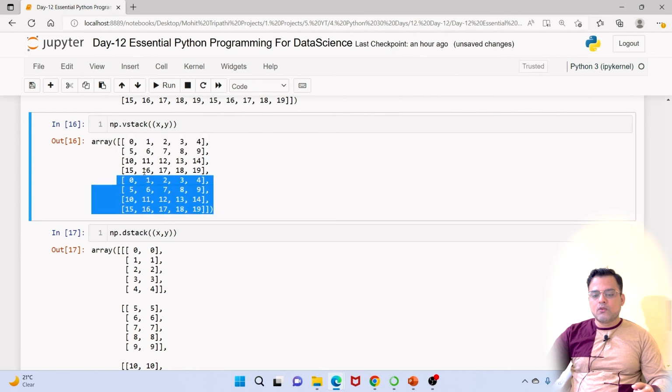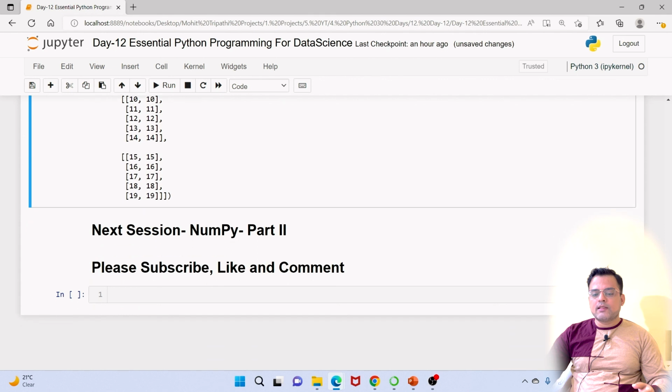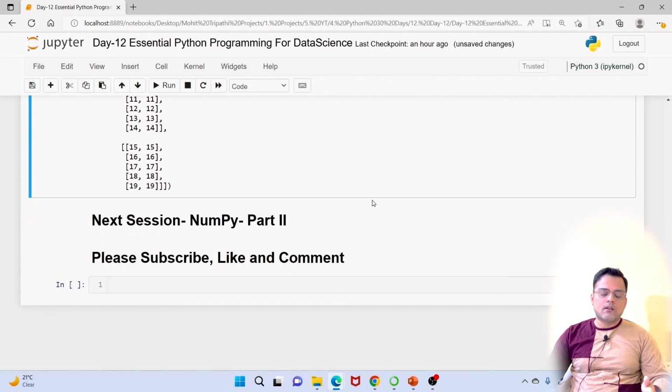So 0,0, 1,1, 2,2, 3,3, 4,4 will be combined into one array, which is depth-wise stacking. Depth-wise stacking is used in image processing, and we will see in our deep learning lectures how we can use dstack. But most of the time we go with hstack or vstack, or we have other options of concatenation.